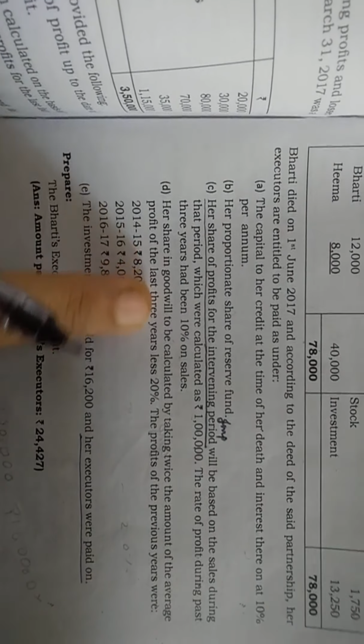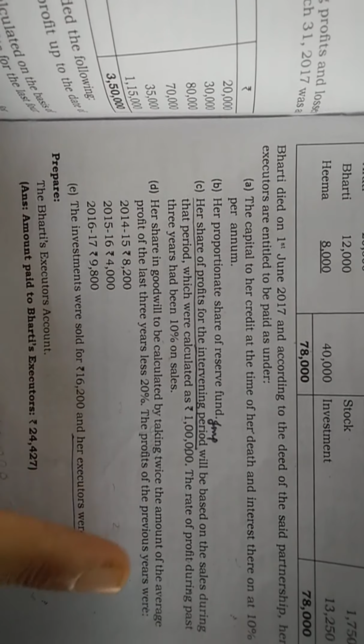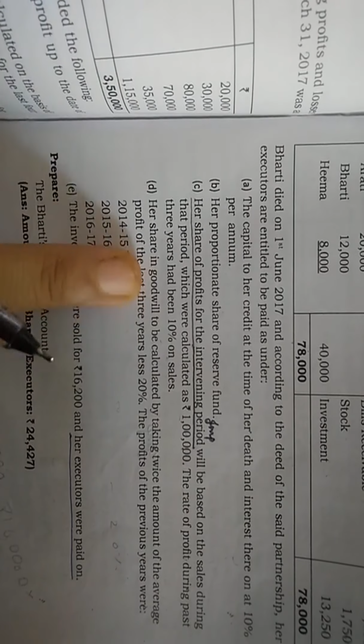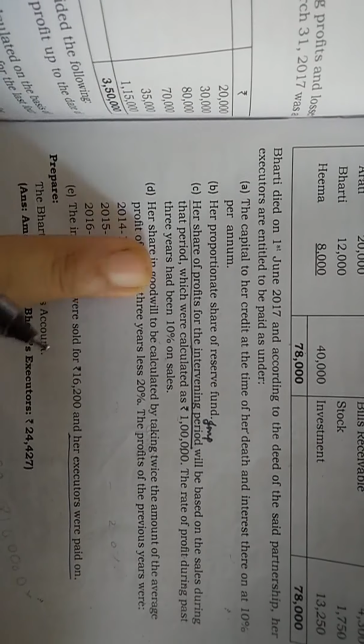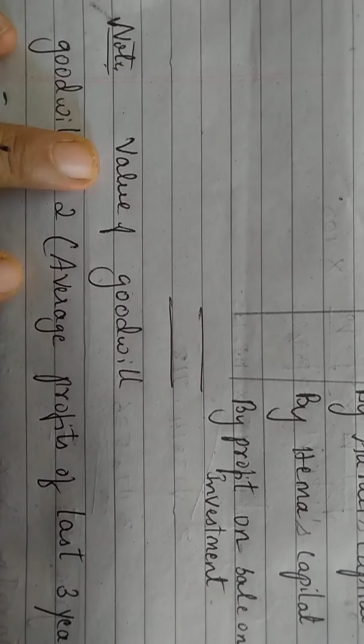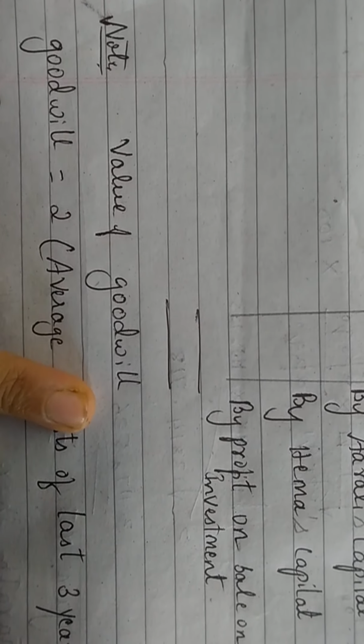Now we are doing the goodwill treatment. Okay. Next, her share of goodwill is to be calculated by taking twice the amount of the average profit of the last 3 years. The profit of the previous 3 years were this much. See here, write the heading, value of goodwill.